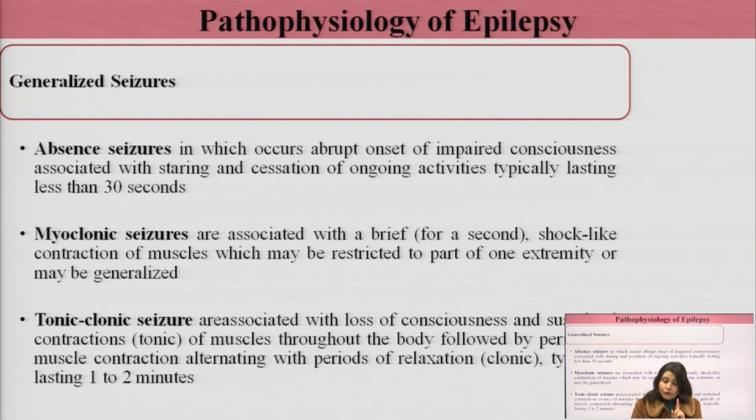of consciousness first of all. Then there is sustained contraction, the tonic phase, followed by a phase of clonic seizures, which is rapid contraction and relaxation resulting in jerking movements in the body, which lasts for a period of 1 to 2 minutes.